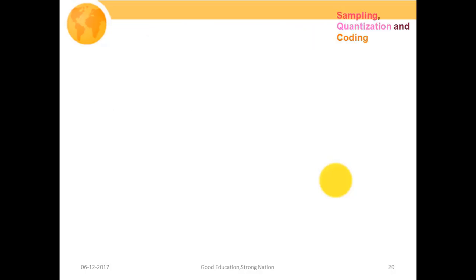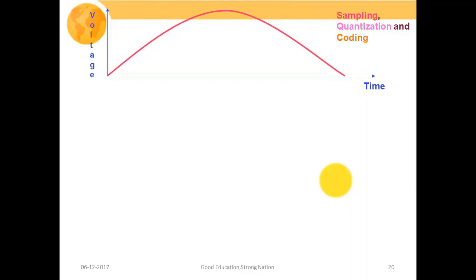So let us take a quick recap of whatever we have discussed in our PCM system, or how we're going to generate our pulse code modulation. Our PCM system basically consists of three main blocks: sampling, quantization and coding. Initially, let us say we'll have this analog type of signal.